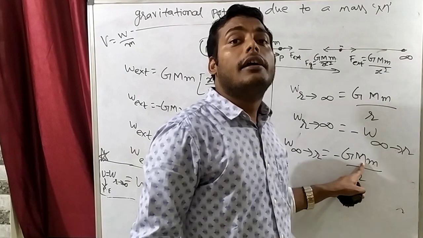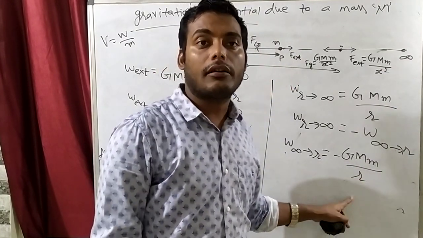Universal gravitational constant; M is the source mass, m is the test mass, and R is the separation. Clear?